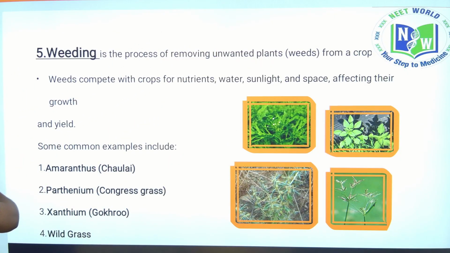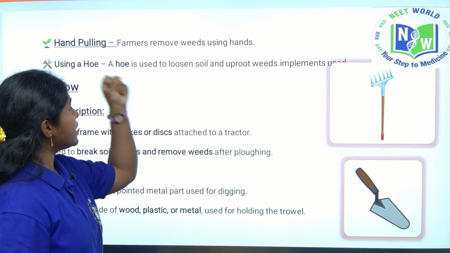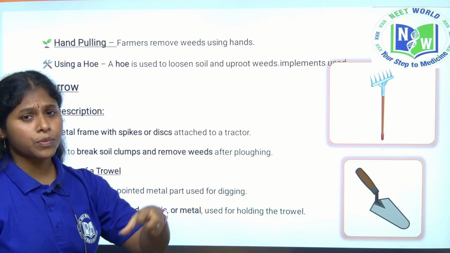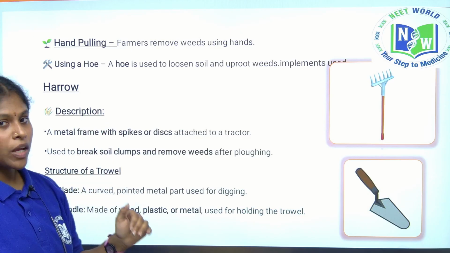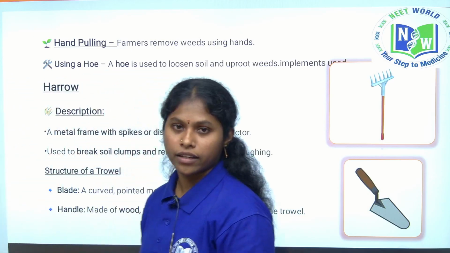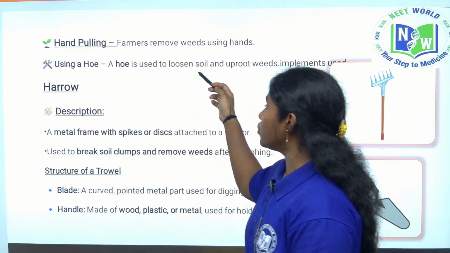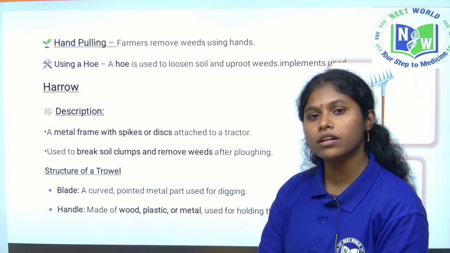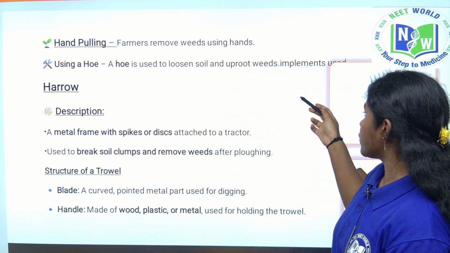After this, see, weeding can be done by hand pulling. We can directly remove the weed plants with hand, and also we use the hoe. Hoeing is also used for weeding to remove the weeds. So we use the hoe. It is also helpful in loosening the soil, and it is useful for removing the weeds as well.